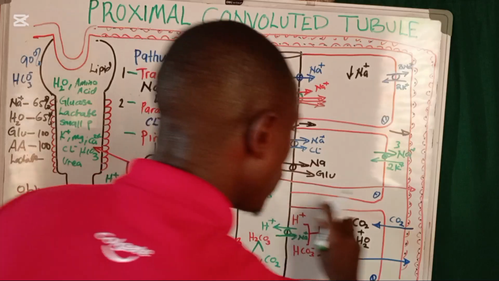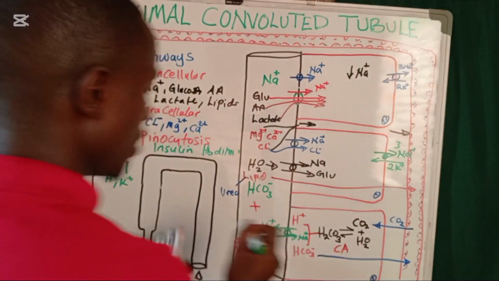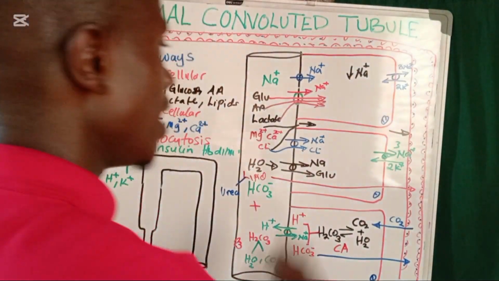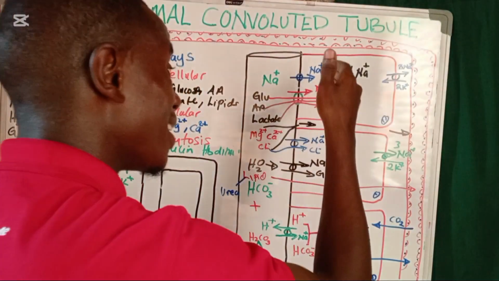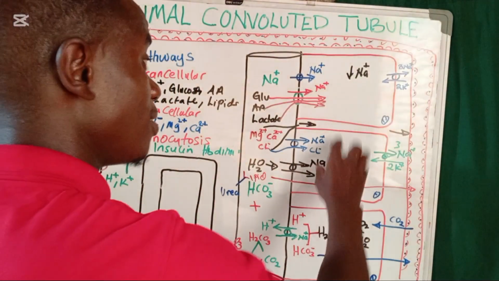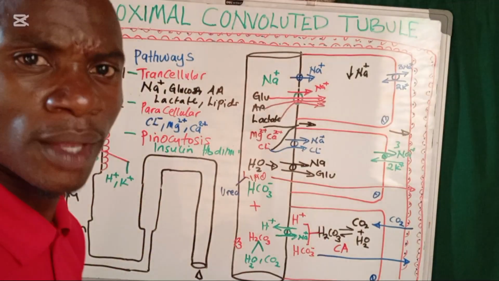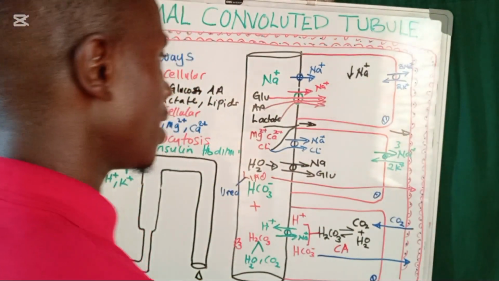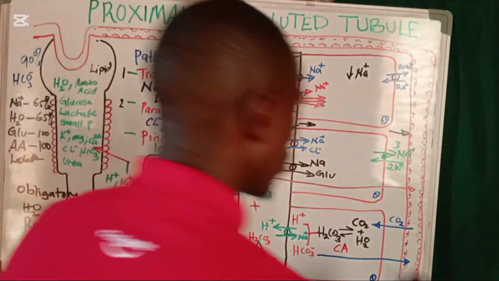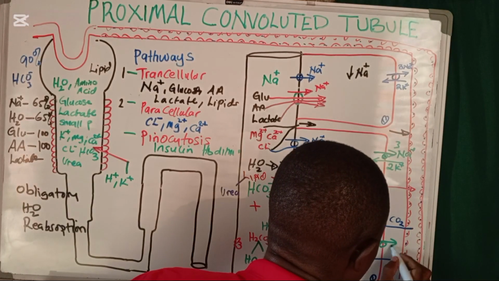All over the basolateral membrane of these cells, we have these pumps. They are the ones that are going to be keeping reduced levels of sodium ions in this cell, which is going to be enhancing the reabsorption process. That is something which is very important.